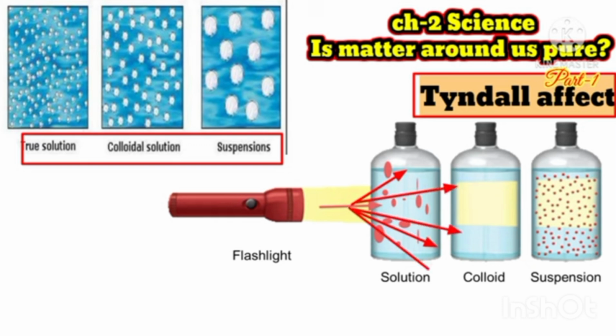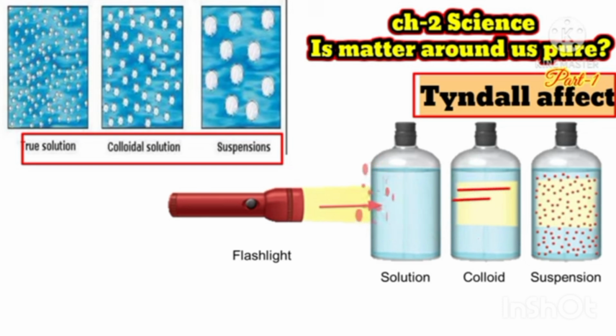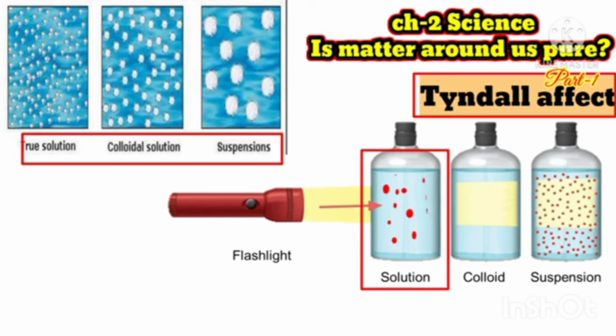Why is it not reflecting? Because the particle size is very small. Light particles are also small and the true solution's particles are small. So these particles cannot bounce the light back and reflection does not occur in the solution. And as we know, things are visible only when reflection occurs. So this effect is known as the Tyndall effect.